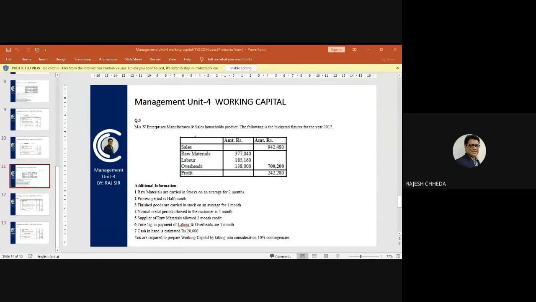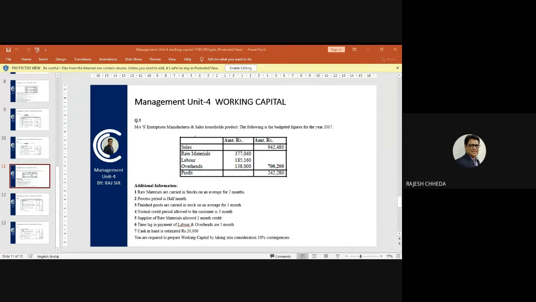So what we will do is divide it by 12 to arrive at monthly consumption, 31,420, and your suppliers are giving credit limit of 2 months, so multiply by 2. How much is the amount you are getting on your calculator? Yes? 62,840. Perfect. 62,840 is the amount of creditors which you will be writing as my first current liability.